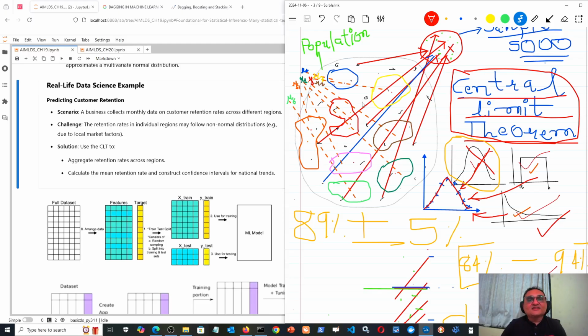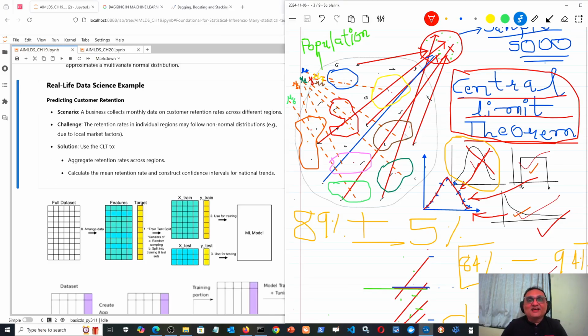Then it just says that you aggregate customer retention rate, calculate the mean retention rate and find the confidence interval. Now this looks very simple: I will find the mean retention rate for North, East, West, South, and then I will add them, aggregate them, and divide by 4, that is, find the mean. And I will say that that represents my entire business, that is, all 4 regions.